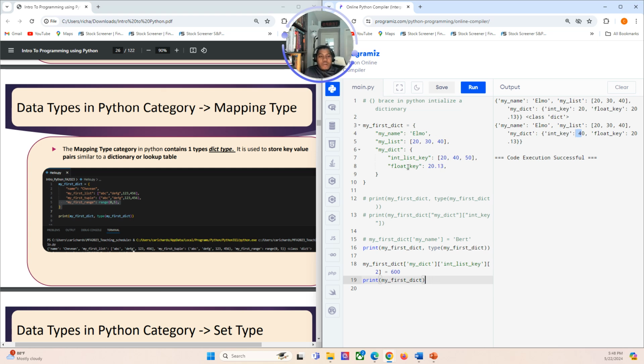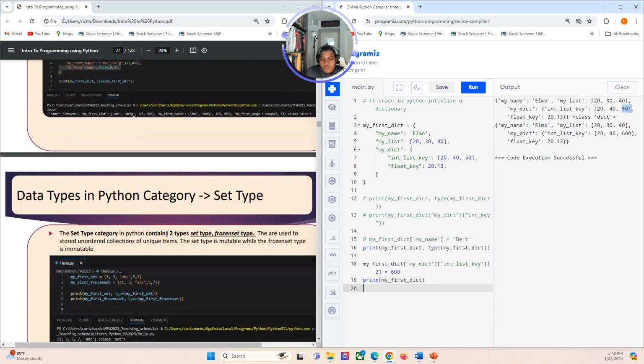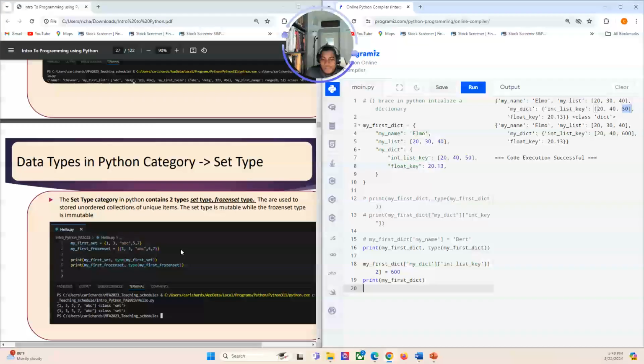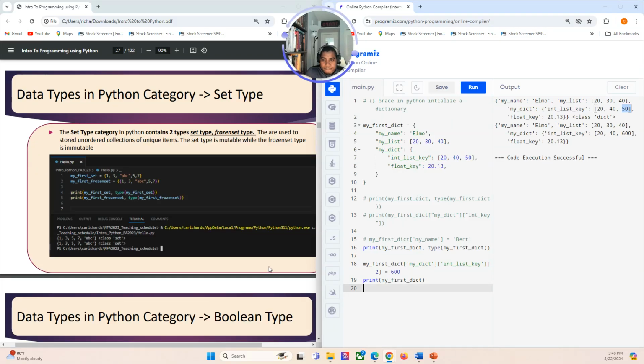So I'm just showing you that you could nest these as much as you want. Okay, you could nest them as much as you want, and the same goes for a list as well, right? So this is 600, this was 50. Okay, so that's creating, initializing, and updating a dictionary.